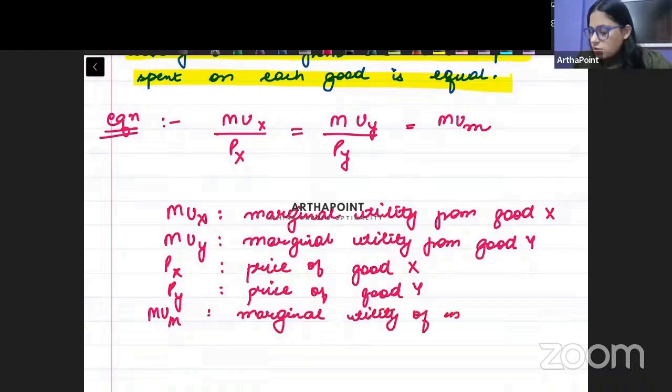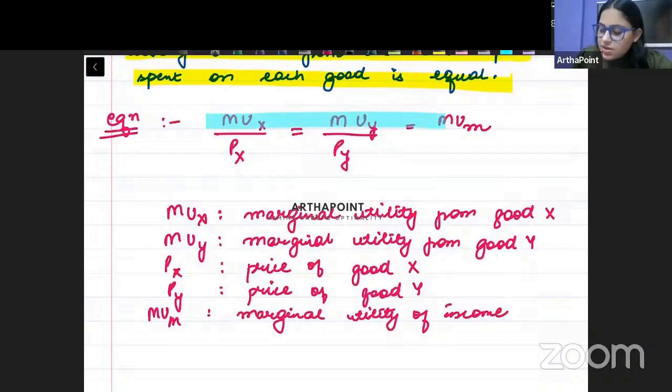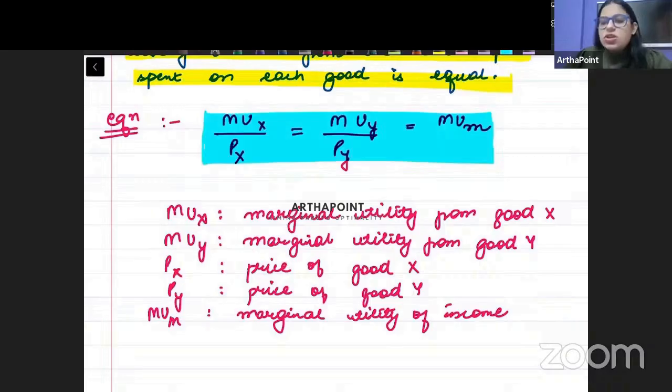of income. Am I clear with this? Clear हुई बच्चे बात ये? So we are saying MUX by PX should be equal to MUY by PY should be equal to MUM, marginal utility of income. ठीक है बेटा? Now I can extend this to multiple goods.